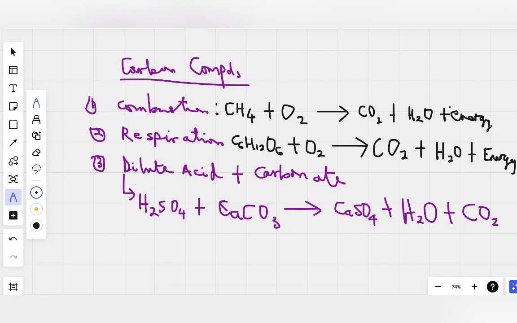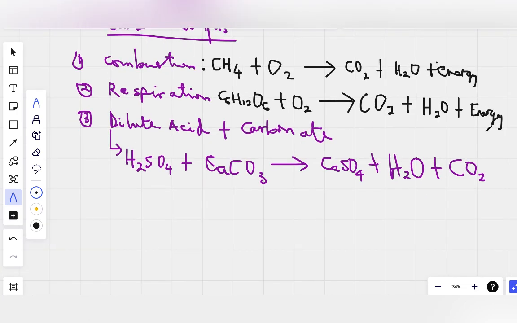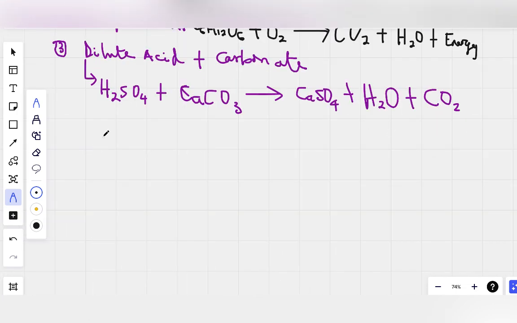Now let's take a look briefly at the properties of carbon dioxide. We know it, we're familiar with it, it's all around us, but we need to refresh the properties of CO2.